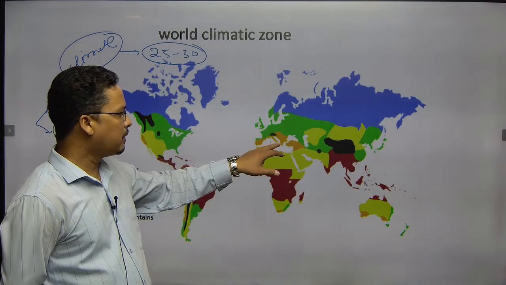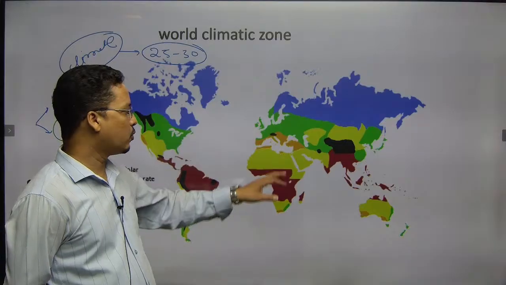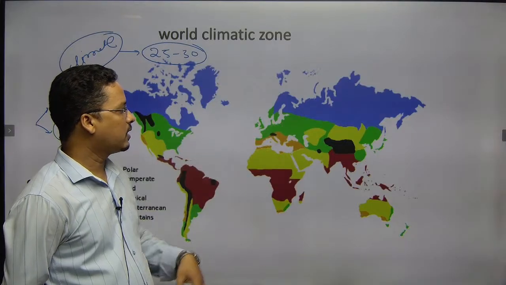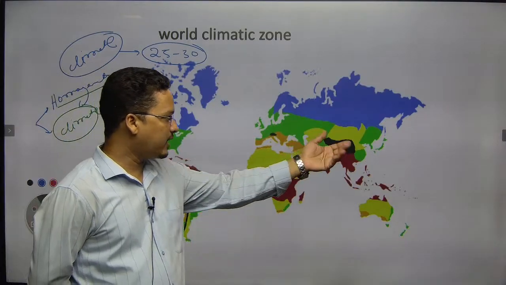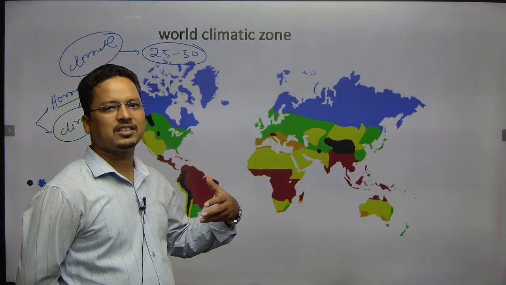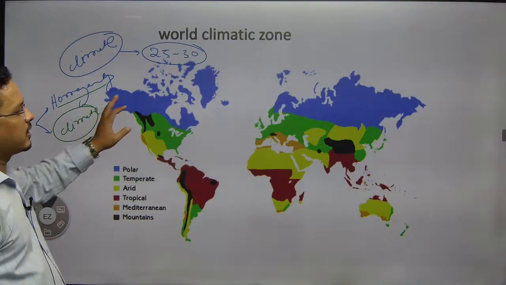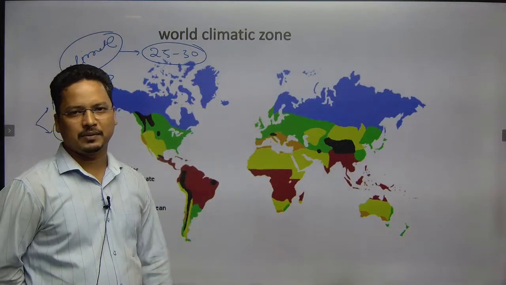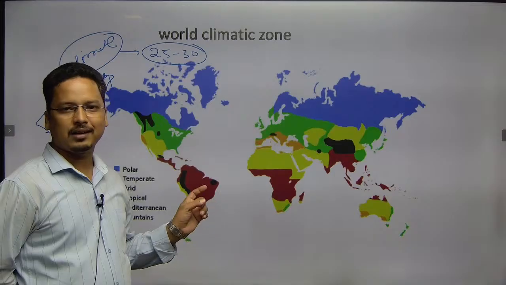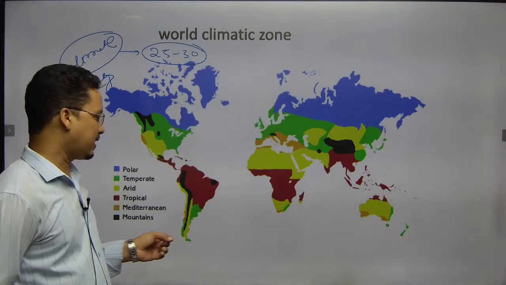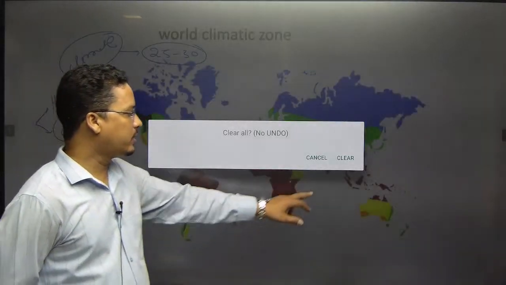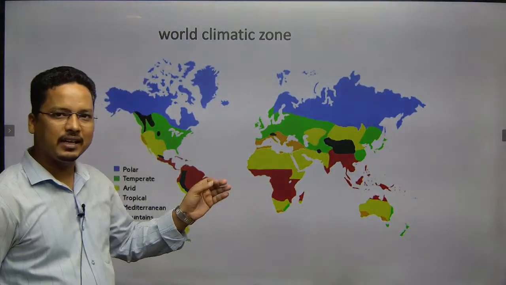This is the Mediterranean type of climate. This is like the European type of climate, or the China type of climate. The polar region will have the polar climate, or the taiga type of climate. We will discuss each type of climate in a detailed way.